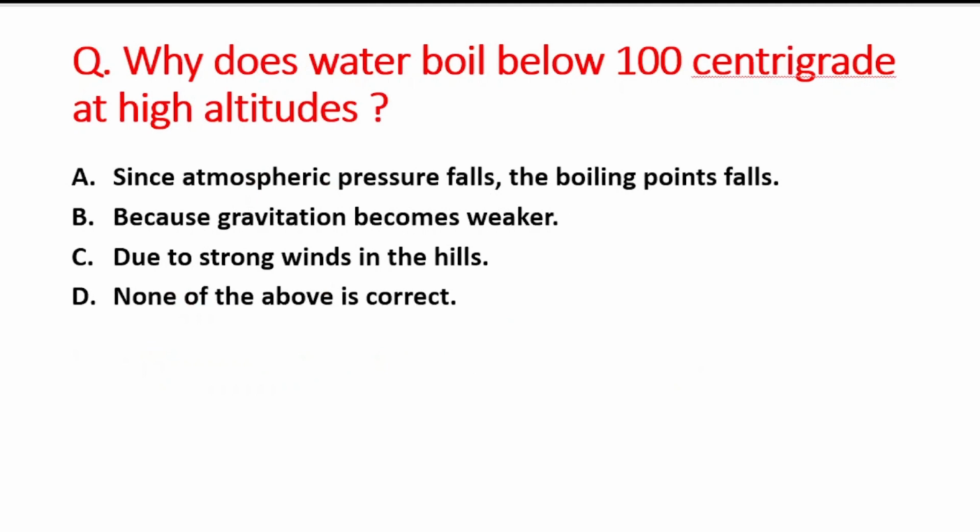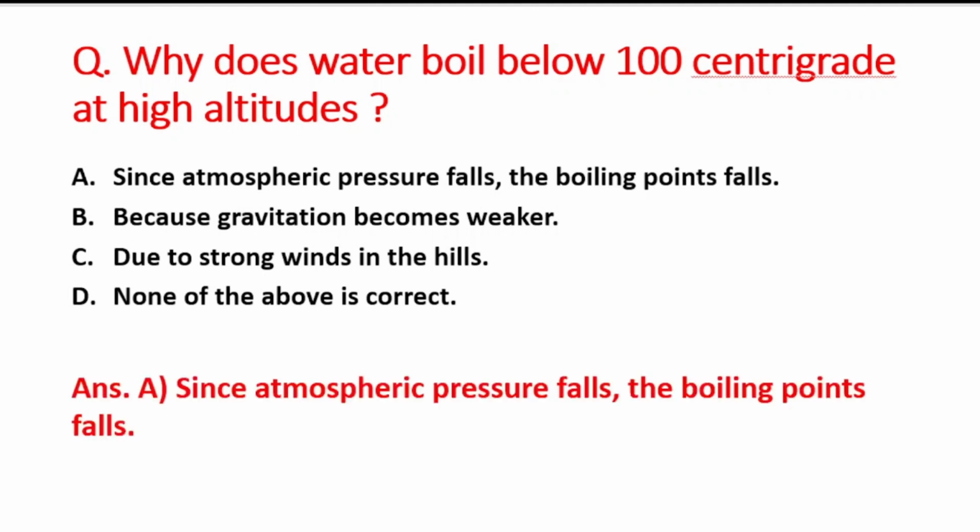Next question is, why does water boil below 100 degrees centigrade at high altitude? A option is since atmospheric pressure falls, the boiling point falls, B option is because gravitation becomes weaker, C option is due to strong winds in the hills, and last option is none of the above is correct. So the right answer is option A, that is since atmospheric pressure falls, the boiling point also falls.